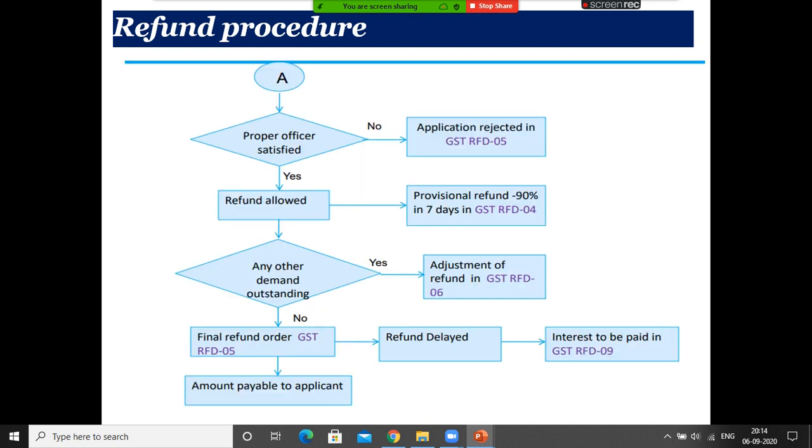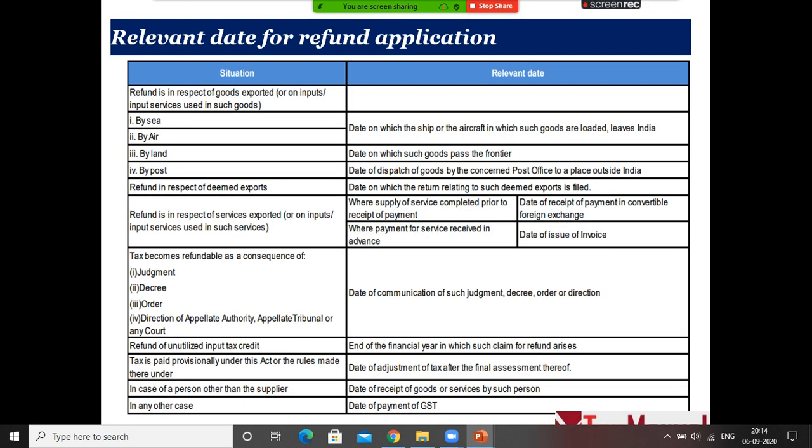So in case you have rectified and the proper officer is satisfied, he will allow the refund. If he is not satisfied, he will reject the refund. In case of rejection of refund, RFD 05 will be issued. In case he allows the refund, within 7 days you will get 90% refund and the balance will be refunded based on assessment, right? The maximum period is 3 months, they will grant the refund.